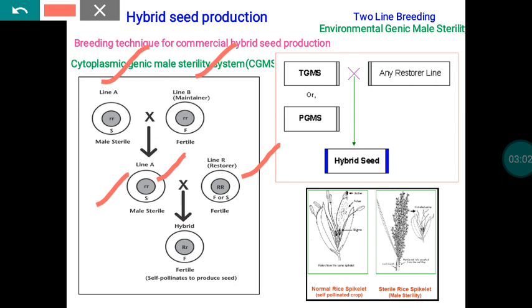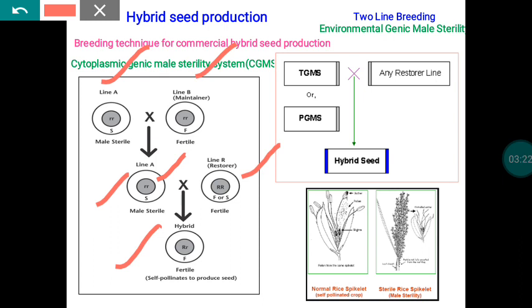Because of that, here we are using three lines. This system is very well adapted in almost all our agricultural crops like rice, sorghum, maize, sunflower, and most of the crops. The same system is what we are going to discuss in this presentation.